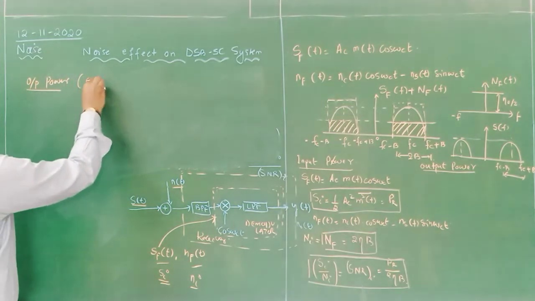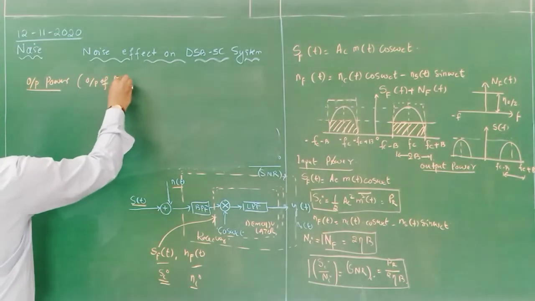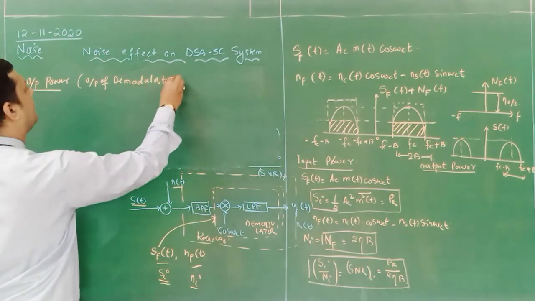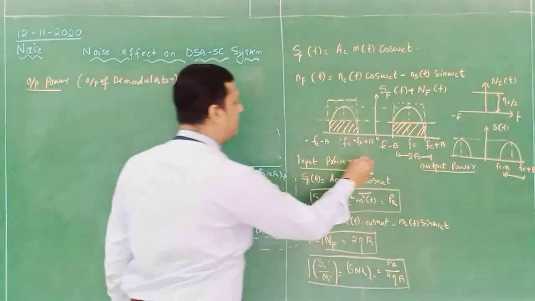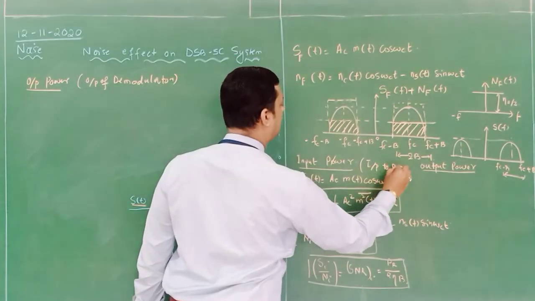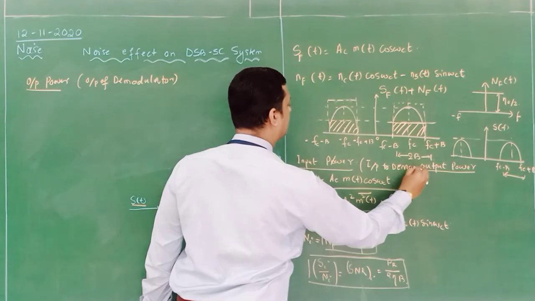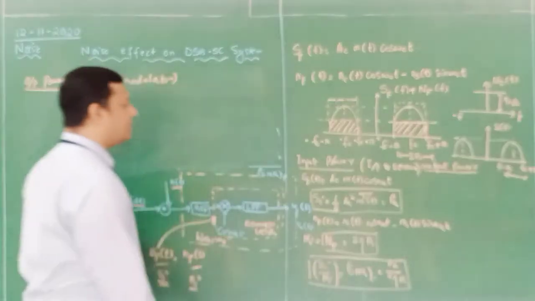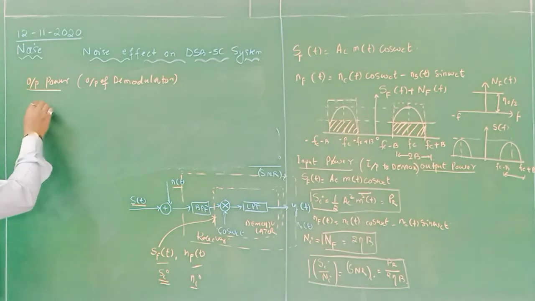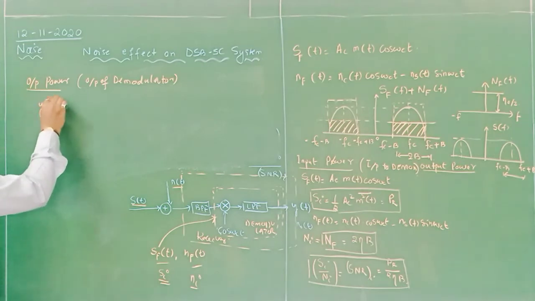At the output of the demodulator. This is input power, meaning input to the demod. Now the output of a demodulator, let us consider first is y of t.